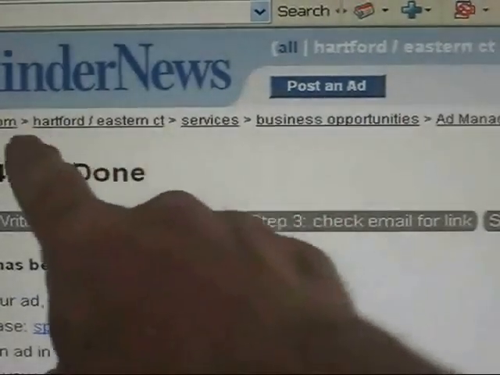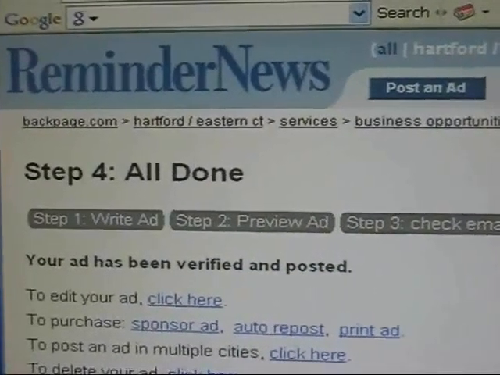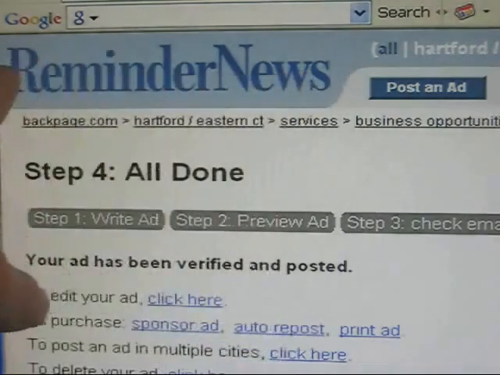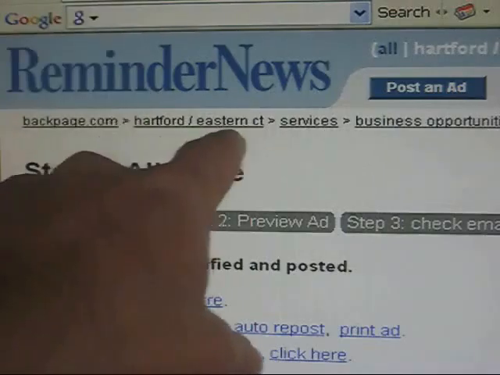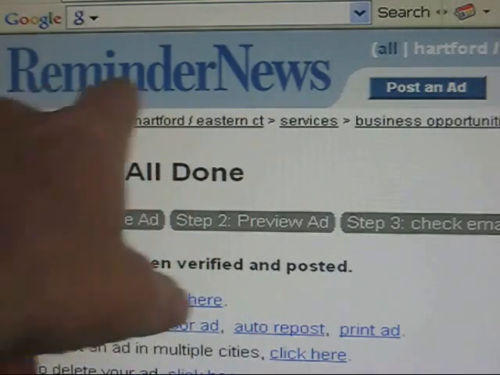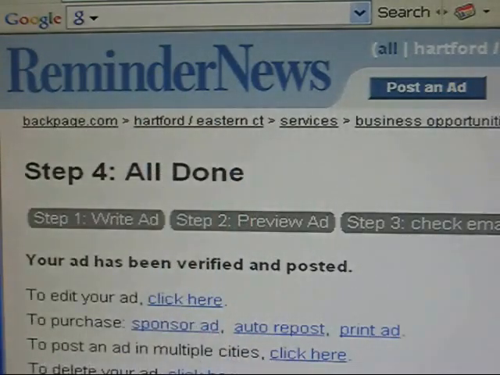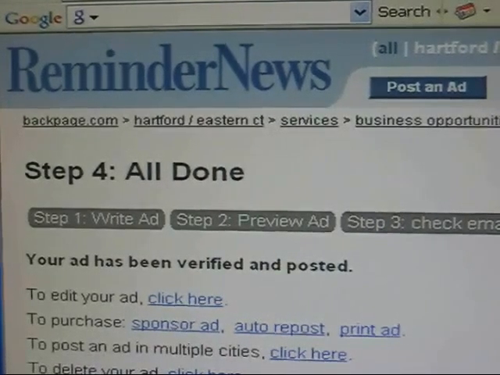Now you see up here it says Reminder News. This is for Hartford. Backpage actually is the provider of the mechanics of classified ad sites for many, many newspapers all over the country. So you also appear in those newspapers, I believe. I'm not really sure, but that's what that means. You'll see there's probably maybe 20 or 25% of the ads that you post to in certain cities have names like this. Like I said, in the Hartford area where I'm posting here, that's a local newspaper, and Backpage provides the back office for their classified ad system for that newspaper. So that's what that means.